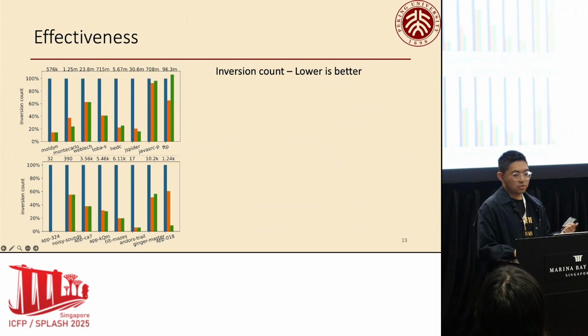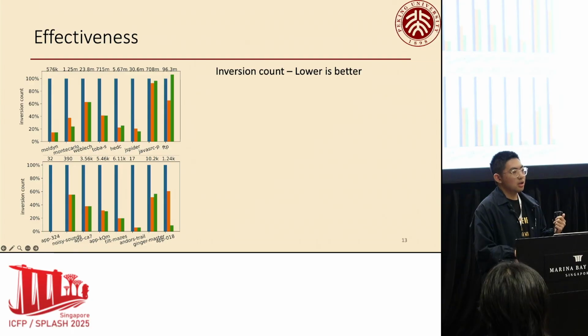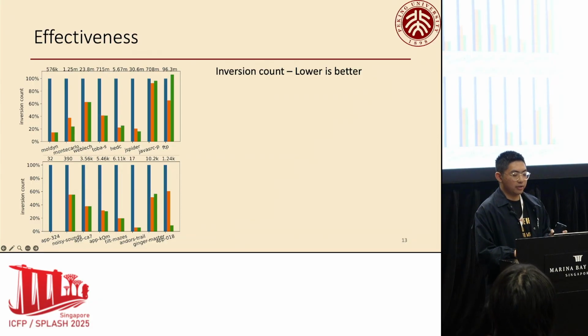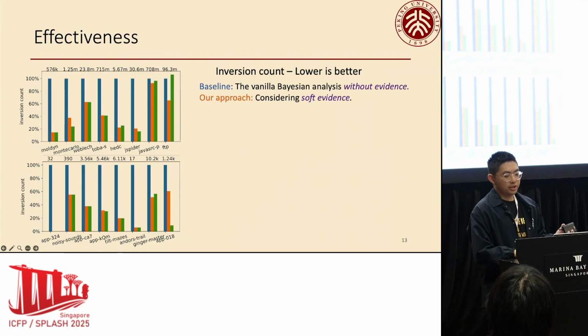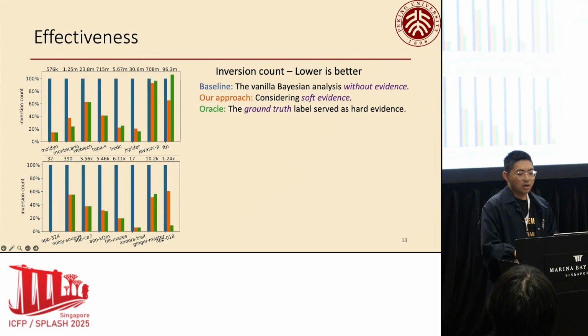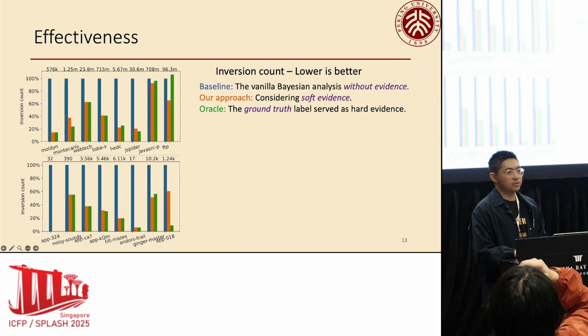This chart shows the inversion count of alarm ranking, a metric where lower is better, for both Java and Android benchmarks. There are 3 bars for each benchmark. The first is baseline, which is the vanilla Bayesian analysis without evidence. Our approach in orange considers the soft evidence. And the rightmost one is the oracle method, where the ground truth label is served as hard evidence. We can see that for most benchmarks, our approach is significantly better than the baseline, and even close to the oracle.